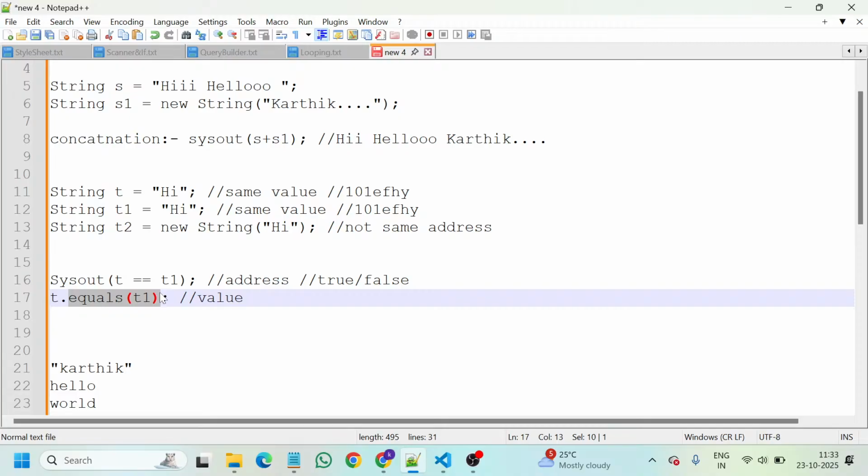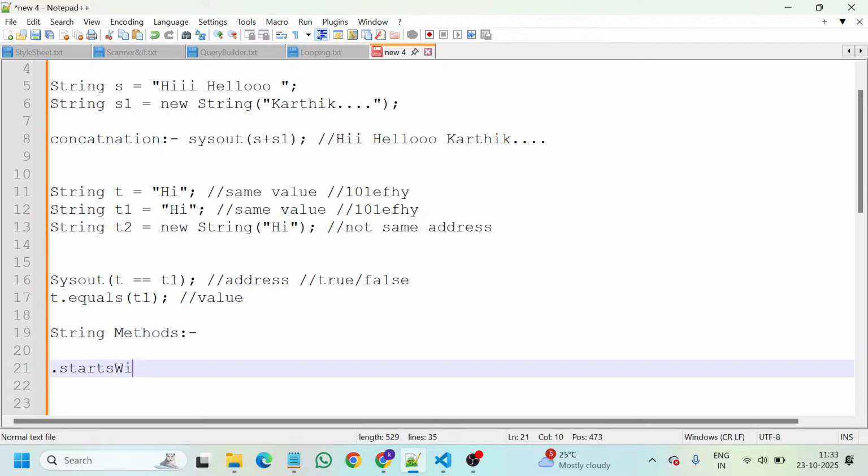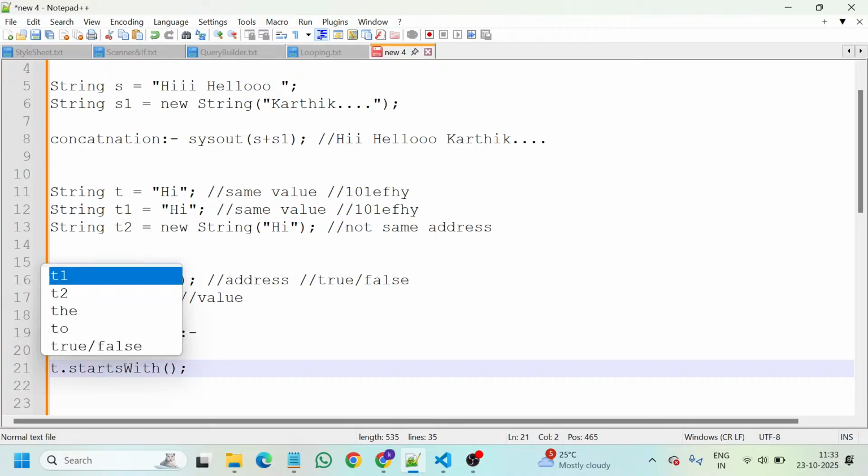Understood? So now let us take down the methods. When coming to the string methods, they start with camel case. I think I have already informed you about camel case: the first letter will be small and the second word's first letter will start with a capital. startsWith is a method, and I just want to check t.startsWith.